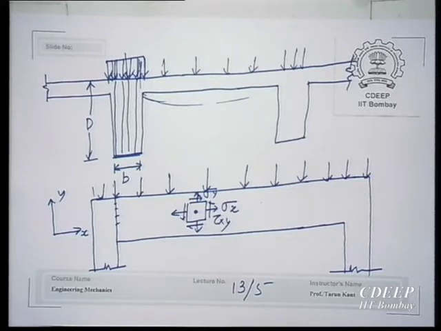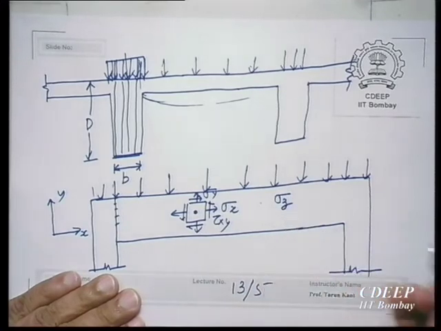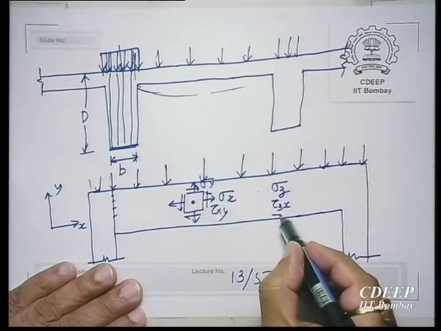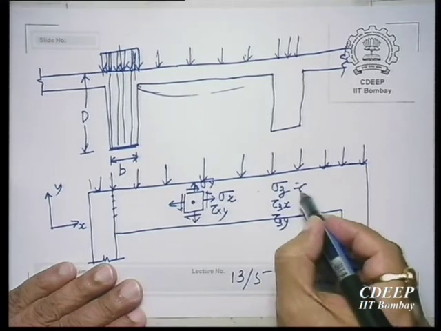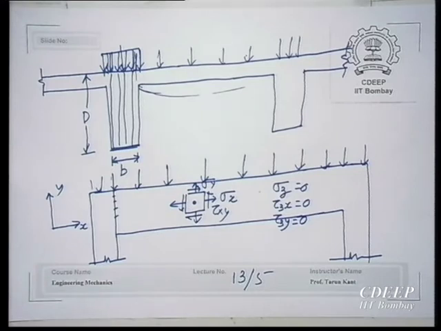It is in a state of plane stress, because all these stresses, sigma z, Americans call it sigma z, tau zx, tau zy, there is no load in this direction. Therefore, these stresses are 0. You are left only with this, and so the beam is in plane stress. Beam is in plane stress, wall is in plane stress. There are many thin sheets, thin bodies which are subjected to this kind of stress in real life, and therefore this analysis is important. Okay.